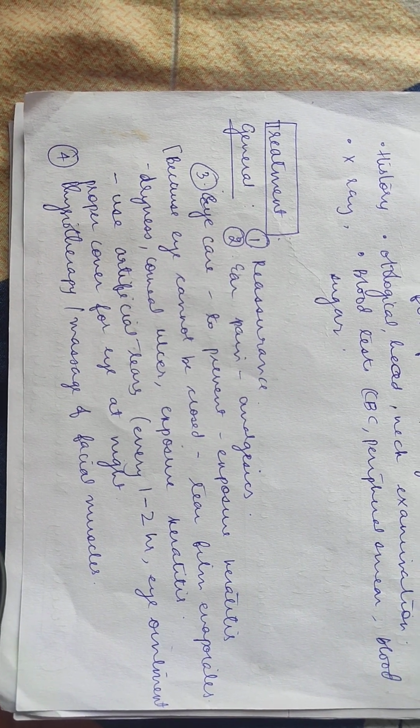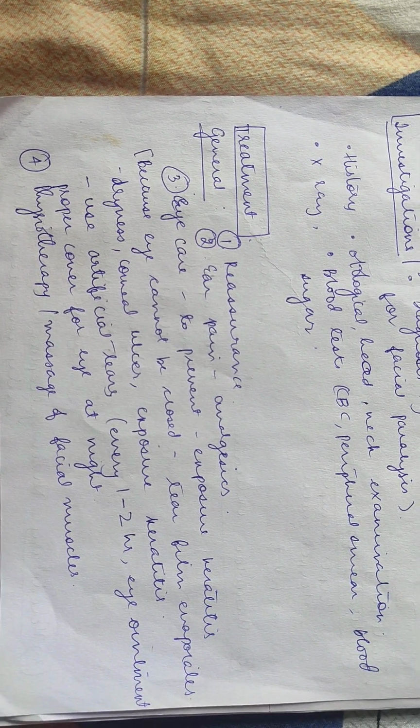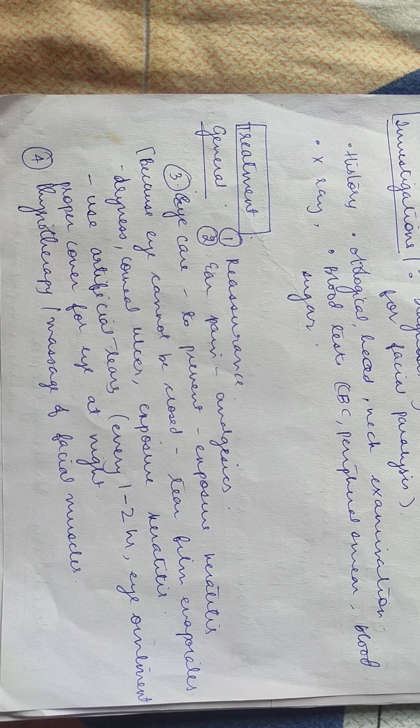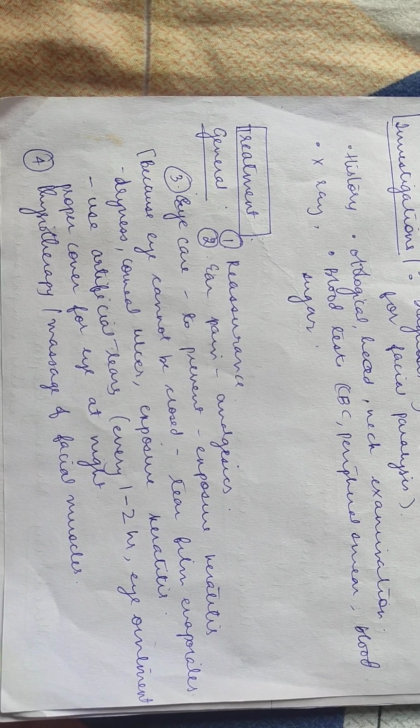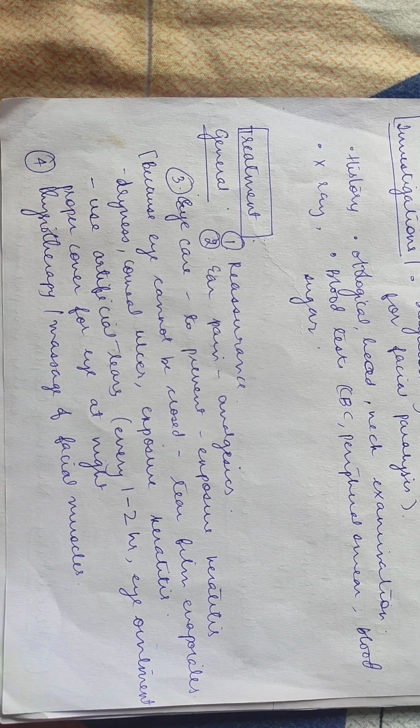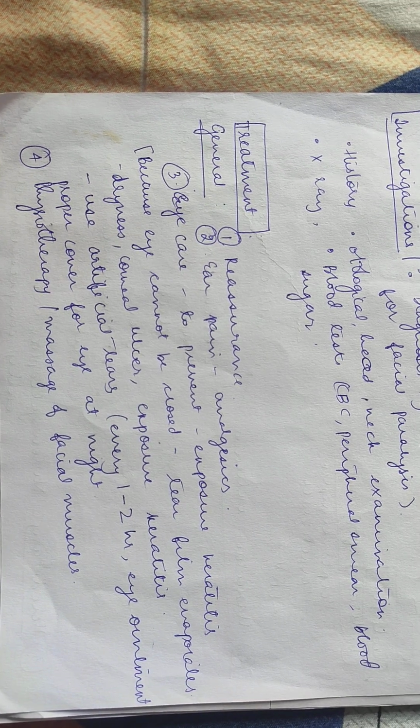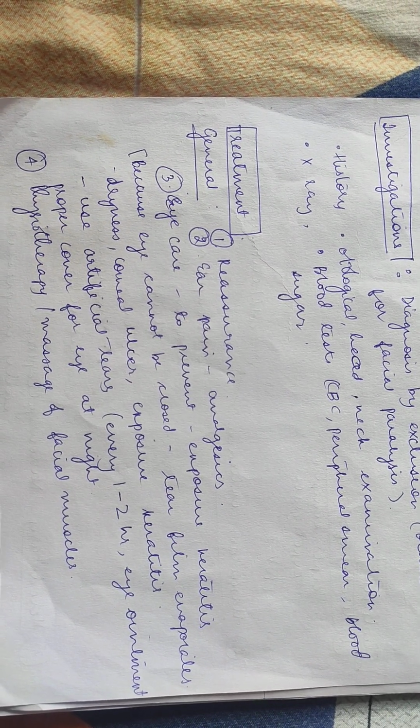Moving on to treatment. So general reassurance and treatment of ear pain. For ear pain, analgesics will be prescribed. Eye care is really important to prevent exposure keratitis, because since the eye cannot be closed, the tear film will evaporate, resulting in dryness, which could result in corneal ulceration or exposure keratitis.